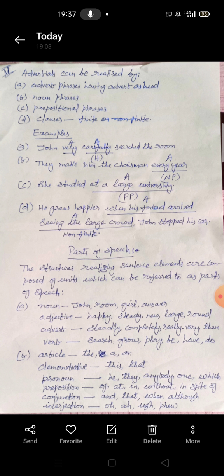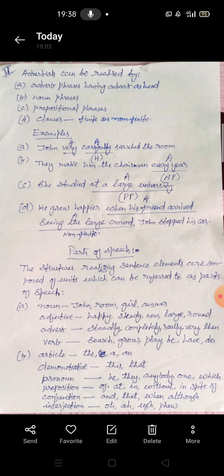The fourth one is he grew happier when his friend arrived. Now instead of a word or a phrase, we have a complete clause, when his friend arrived, which serves as an adverbial. Remember the definition of the clause. It has a subject and a verb. So when his friend arrived, his friend is the subject, and arrived is the verb. So this is a clause, and it stands as an adverbial.